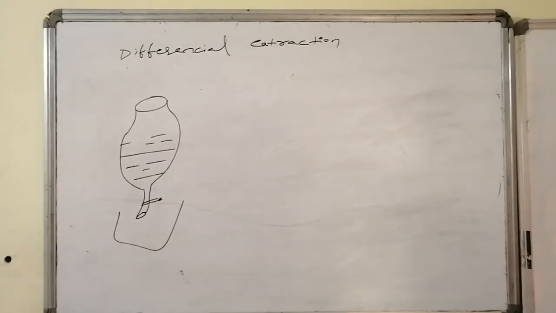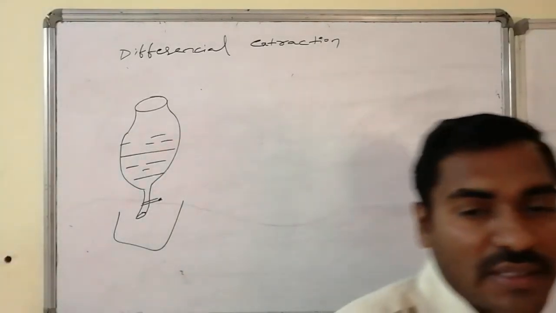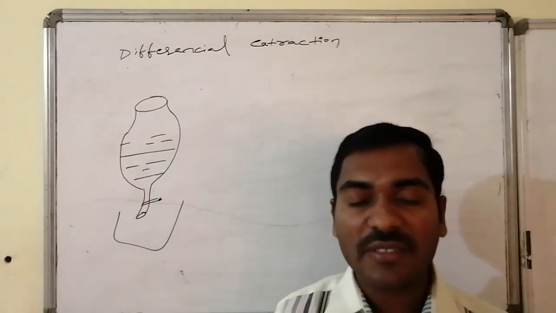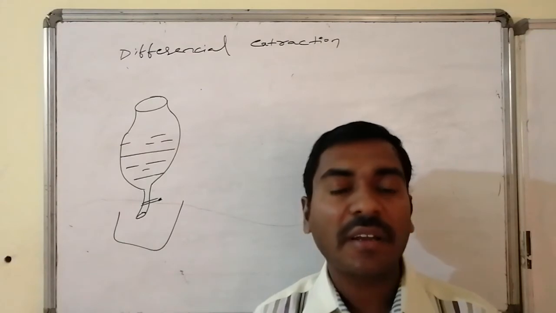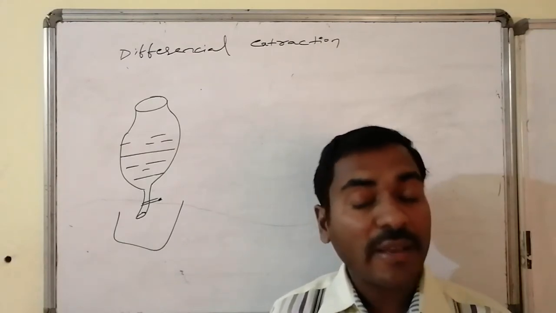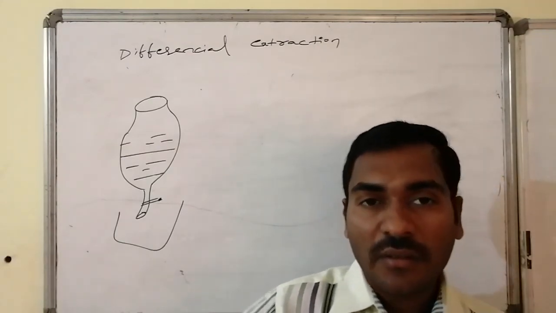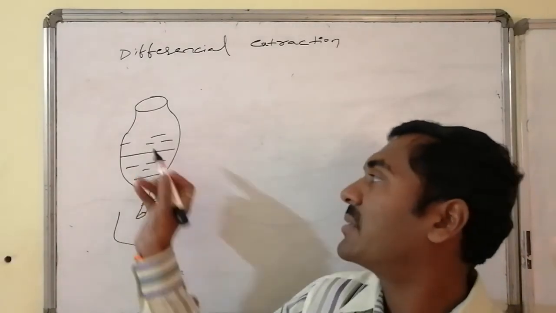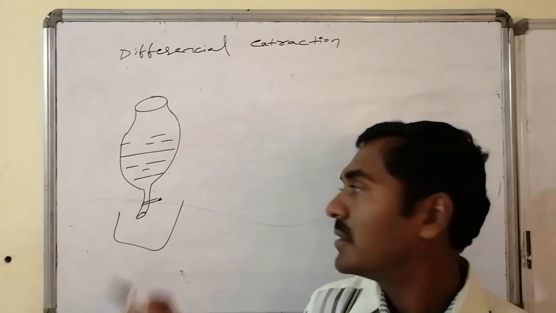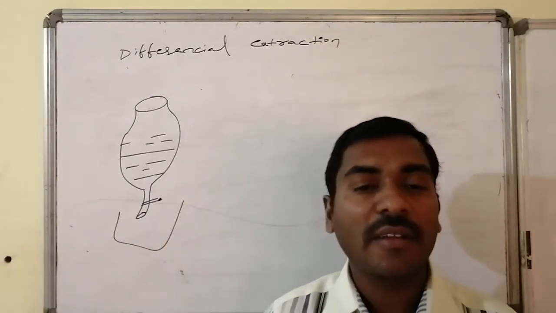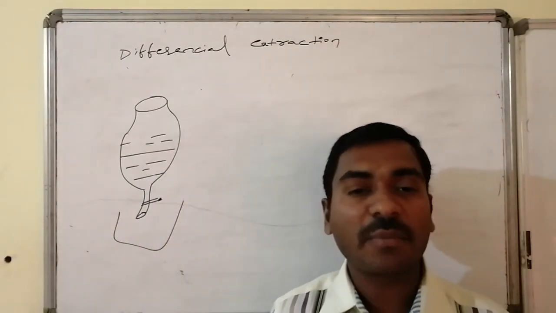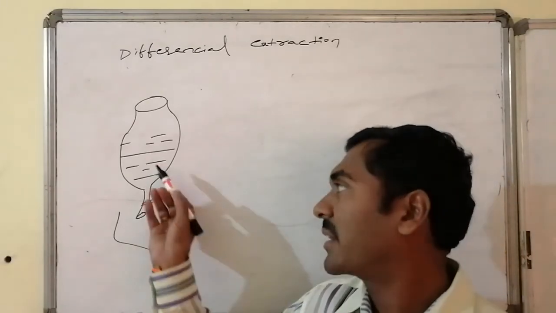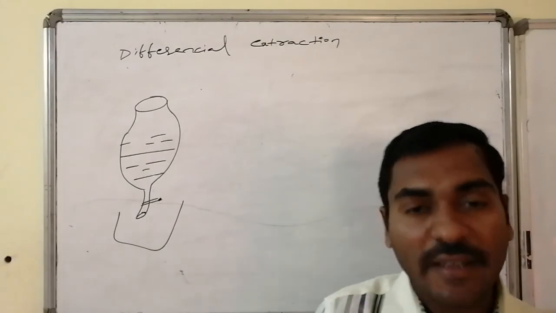Next is differential extraction. If an organic compound is present in water, the aqueous medium, the aqueous layer, then the separation of the organic compound can be done by mixing it with an organic solvent with proper shaking. Suppose this is the aqueous layer and this is the organic layer. In the beginning, after the quenching of the reaction, our material is present in the water, the aqueous medium, followed by a small amount of organic layer.